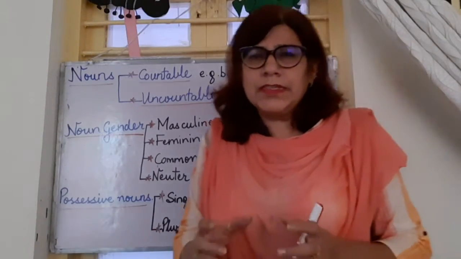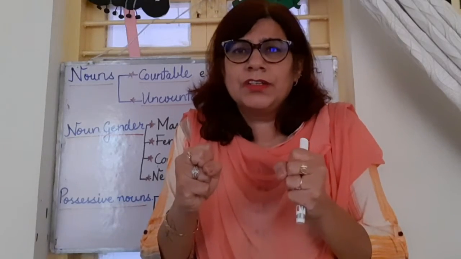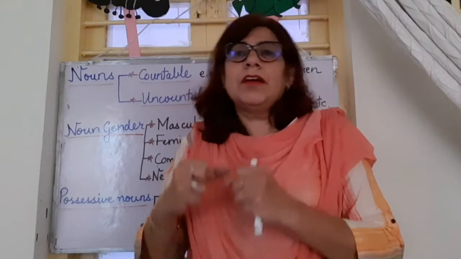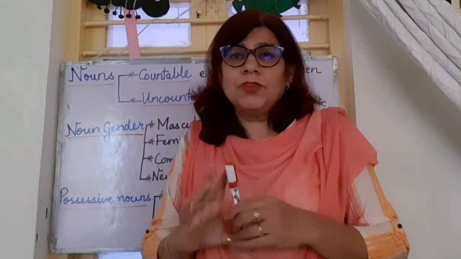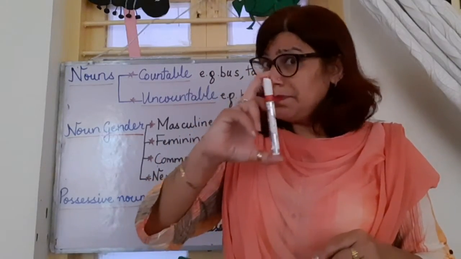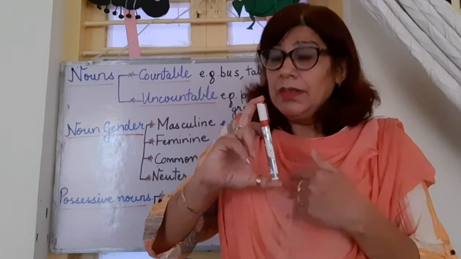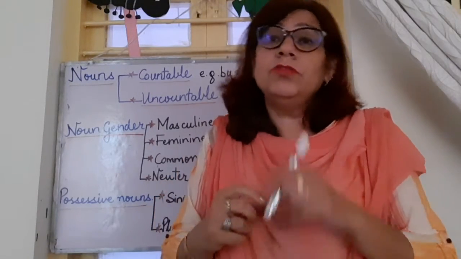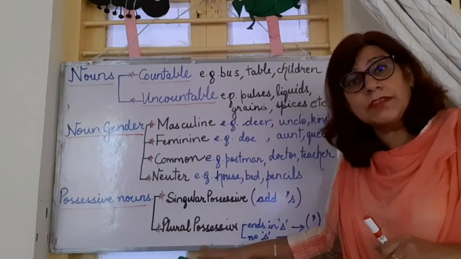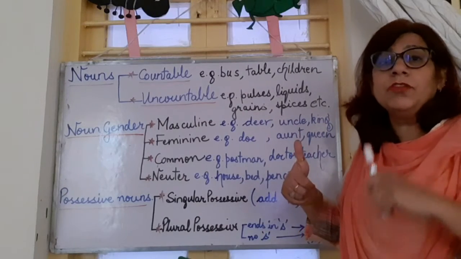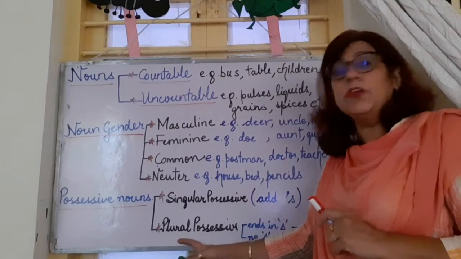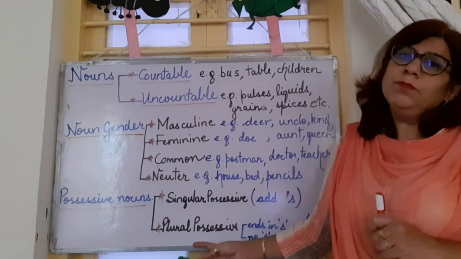Then coming to possessive noun. When I say possessive noun, I am talking about possession, belongingness. It is about possession of a noun by another noun or a pronoun. Suppose I am talking about this pen. This is my pen, Navodita Ma'am's pen. At that time I am using a possessive noun to talk about this pen. They can be both singular possessive and plural possessive. Singular possessive is when I am talking about belongingness by one. And when I am talking about belongingness by many, then I am talking about plural possessive.